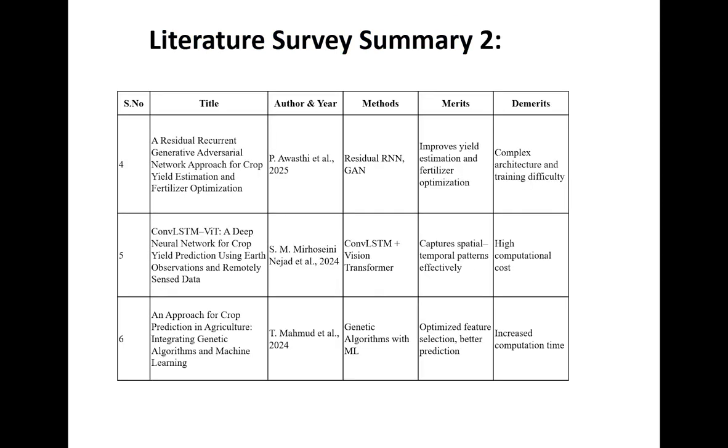We also studied advanced approaches like ConvLSTM combined with vision transformers for spatio-temporal predictions, and genetic algorithms with machine learning for optimized feature selection. All of this helped us identify existing gaps and confirmed that random forest is the most suitable approach for our use case.